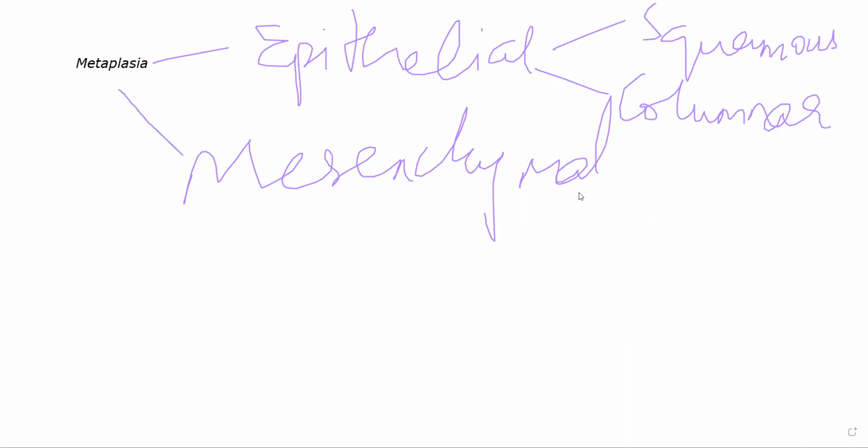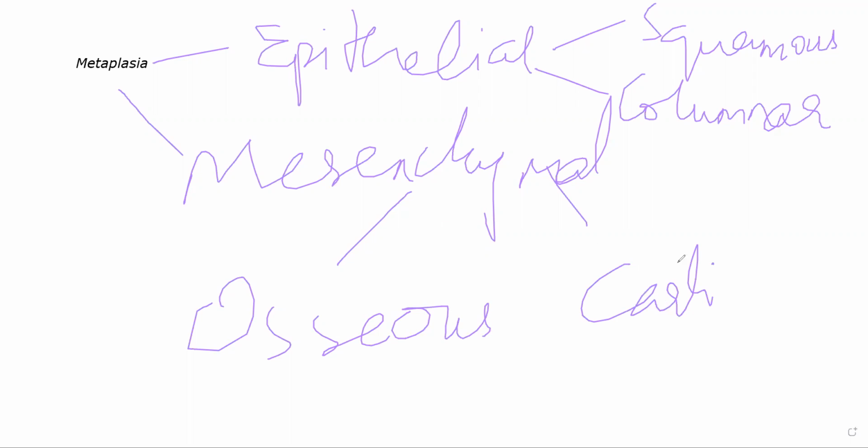Now you can also have mesenchymal metaplasia, which is of two types: osseous and cartilaginous. Okay. Now, as the name suggests, what is happening in mesenchymal metaplasia?